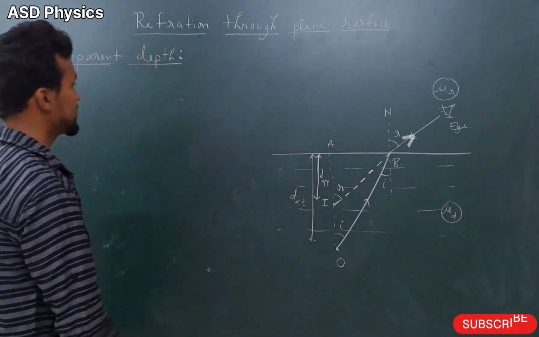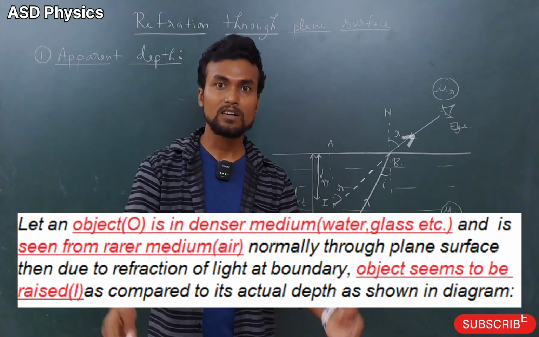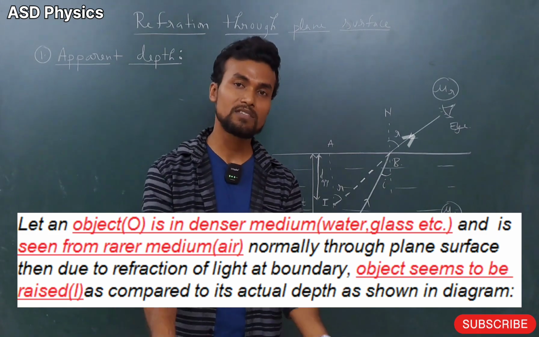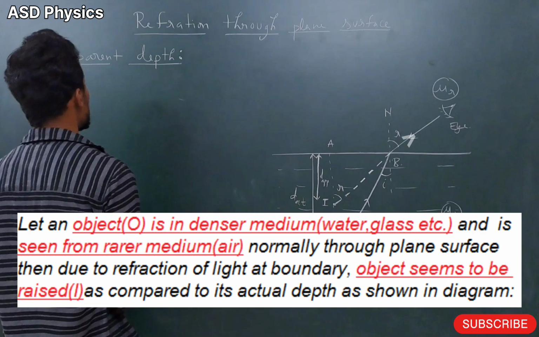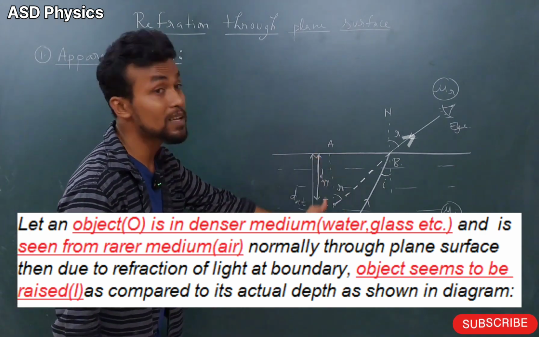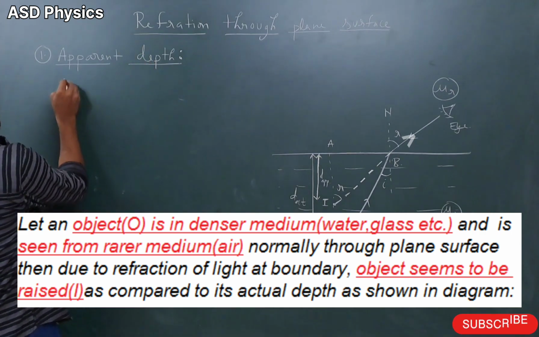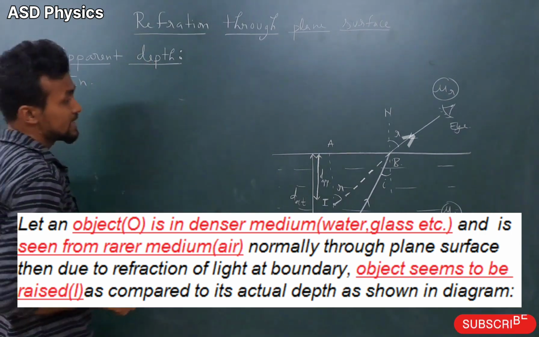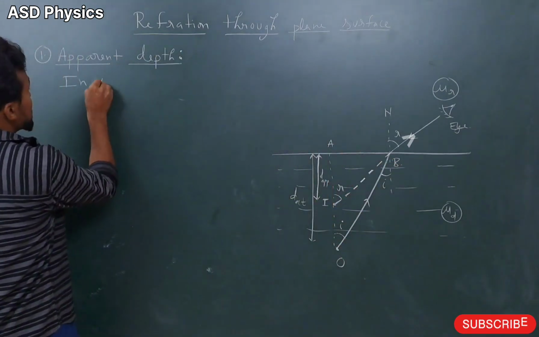So dear students, when we are doing the derivation, we have to write some initial content, an introduction, so that will appear on the screen. Now we will do the pure derivation. Here you can see multiple triangles are there, but I will take two triangles that are needed for us.